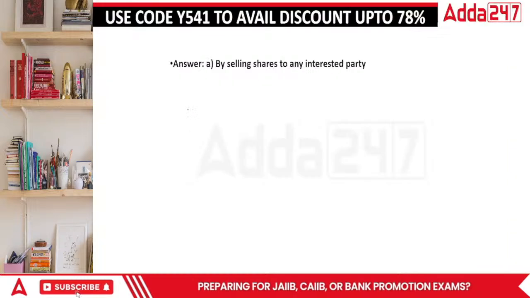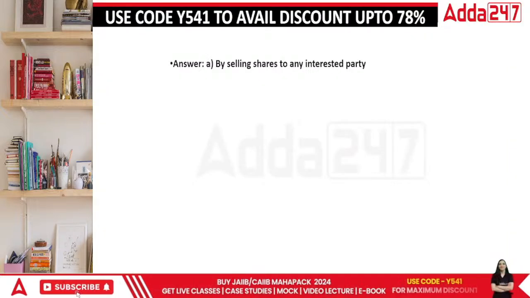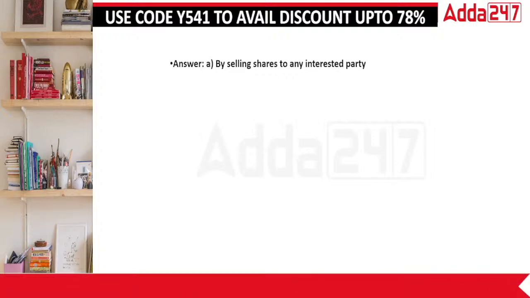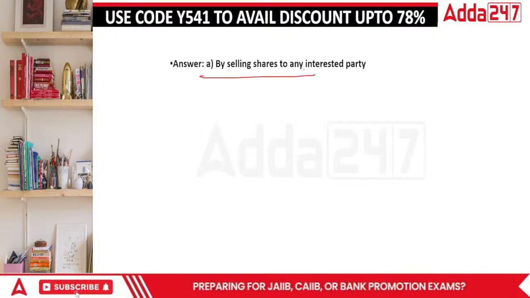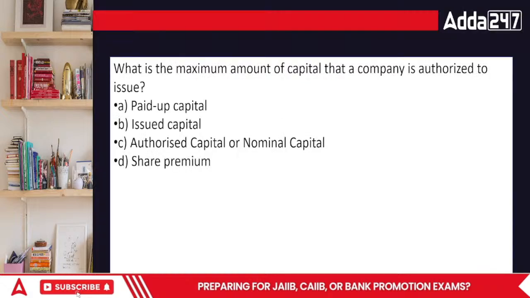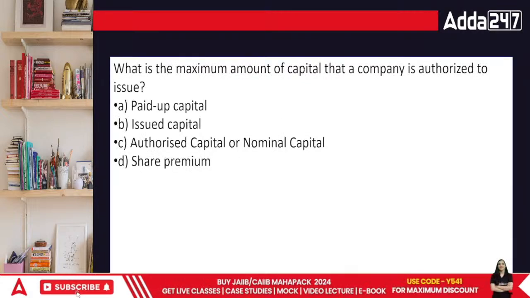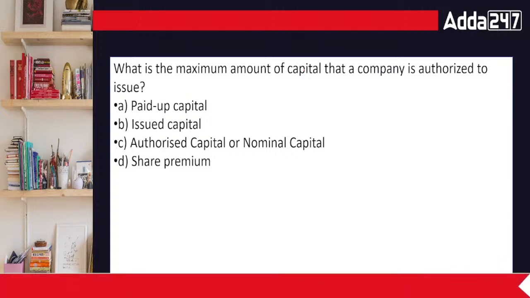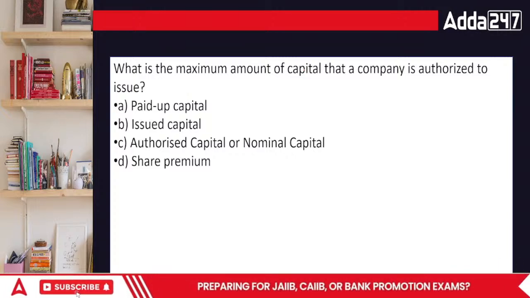The answer is by selling shares to an interested party. Everyone, you will just give up your shares and give them to some other party. It's not about anybody else, but I think it is of no use to become a debt of the company. If you want to, then you won't give up your equity and then buy debt.